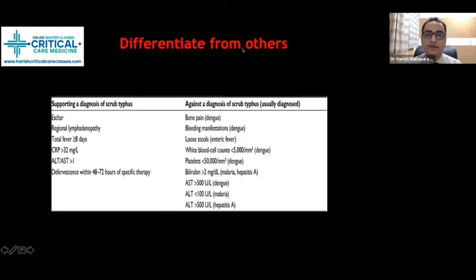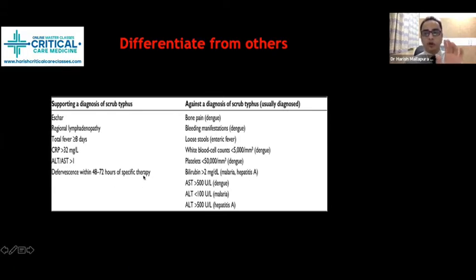How to differentiate from other tropical infections? Even though it is not specific for scrub typhus standalone, other than the eschar, they usually have some sort of regional lymphadenopathy. Fever can persist for 8 days or more. Elevated CRP is non-specific. Elevated ALT and AST are non-specific. Defervescence occurs within 48 to 72 hours after specific therapy.